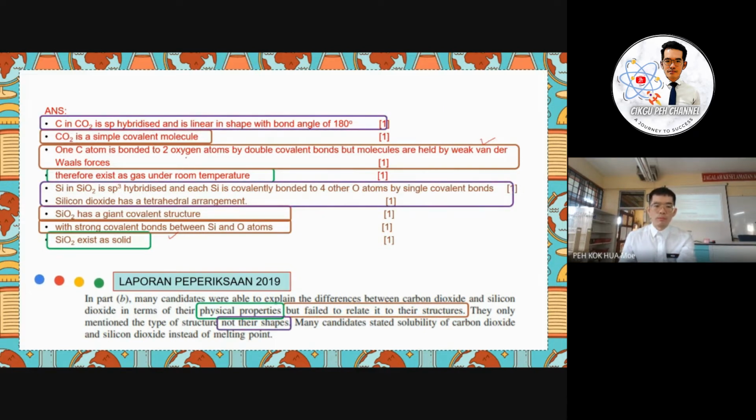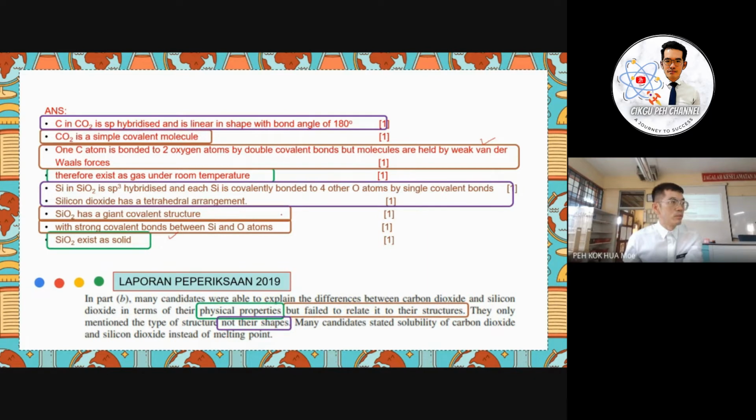And the students also did not mention the shape for the respective carbon dioxide and silicon dioxide here. Okay, so here already add on the answer, you have to give the shape, based on the discussion and comparison between the scheme and the Laporan Peperiksaan 2019. So that means in the future, in your exam, you can discuss the shape of carbon dioxide and silicon dioxide when the question asks you to discuss the structure.